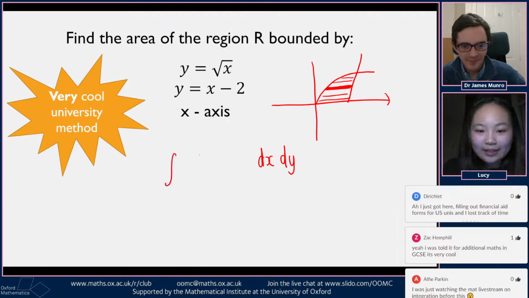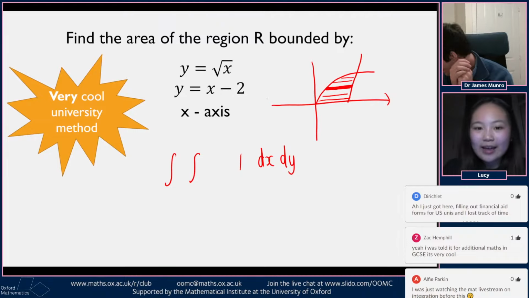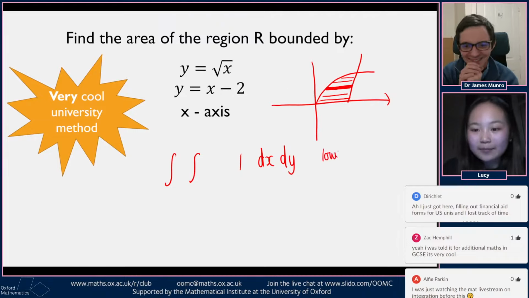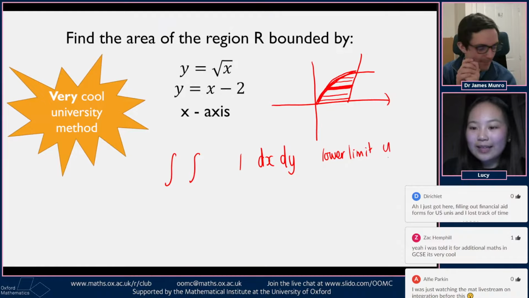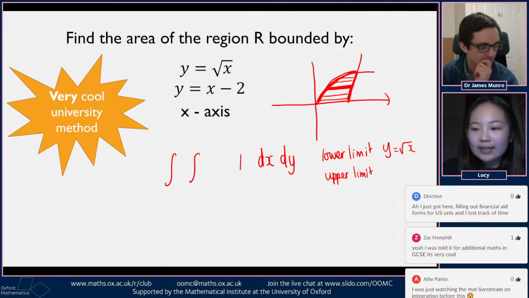So our integration will look something like, we have the 1 again, and then if we consider one of these little strips, this is now going between the lower limit, which is almost like the left limit, so this one. You can see that that will be y equals square root of x. And then the upper limit here, this time we don't have to split it, which is good. So the upper limit is y equals x minus 2.